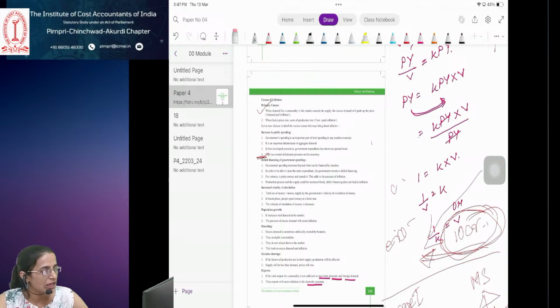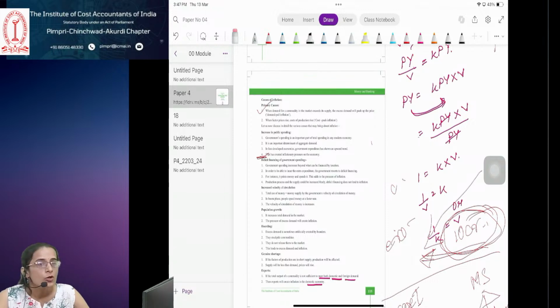Clear, Shaila? Shaila, are you there? Yes, ma'am. Yes. Now we will see. Although inflation primary causes, is that what we are continuing, ma'am? Not the primary causes, other causes, secondary causes we are discussing.